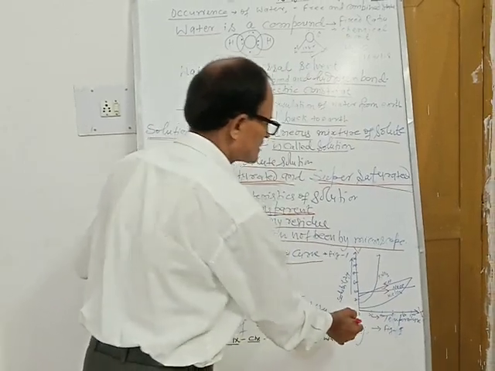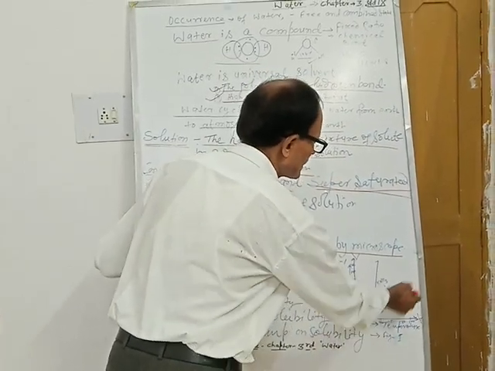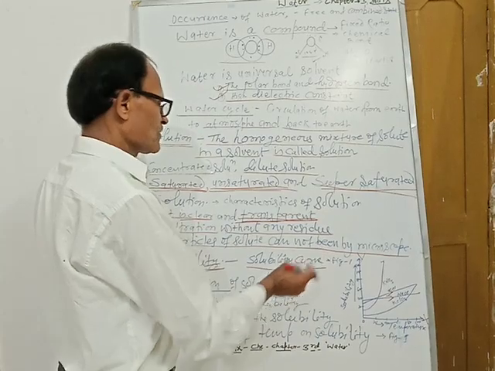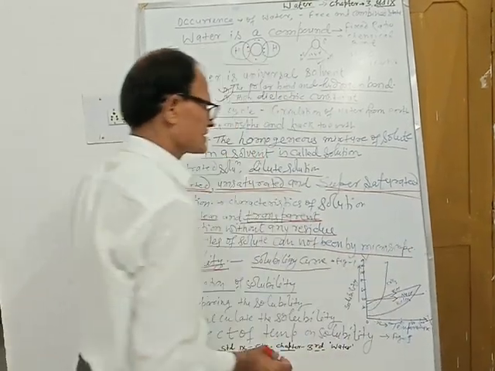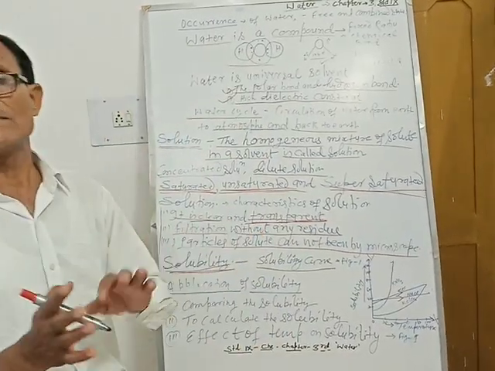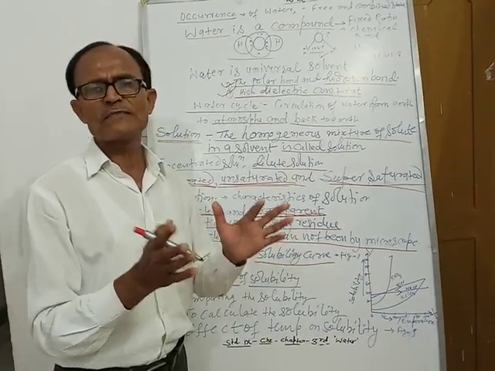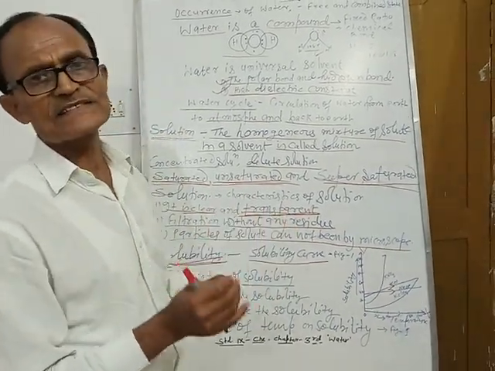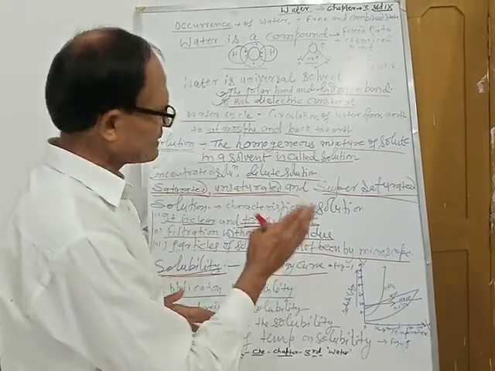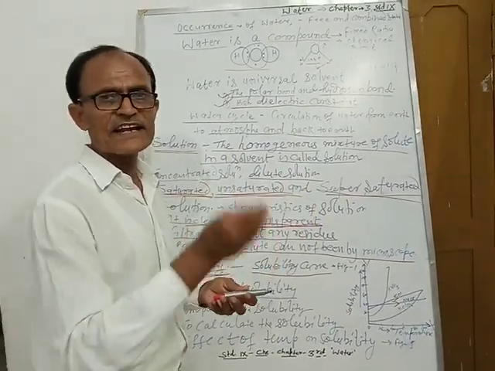Solubility of potassium chlorate slowly increases with increasing temperature. Meaning that as temperature increases, the solubility of the substance increases in the case of solids in water.